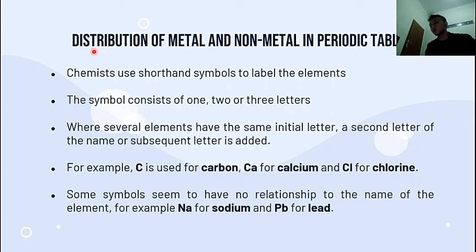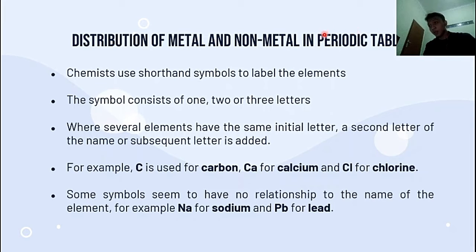And here, we have the distribution of metal and non-metal in the periodic table. Because I think you don't know what kind of metal element and what kind of non-metal element. In the previous part, I just gave you three or maybe four examples, like gold, iron, and nitrogen. So here, I want to explain to you: what is the distribution of metal and non-metal in the periodic table?